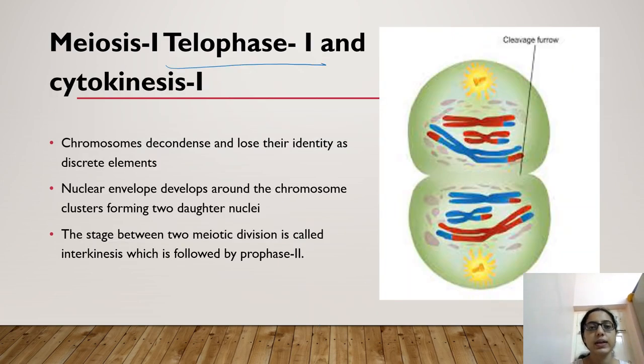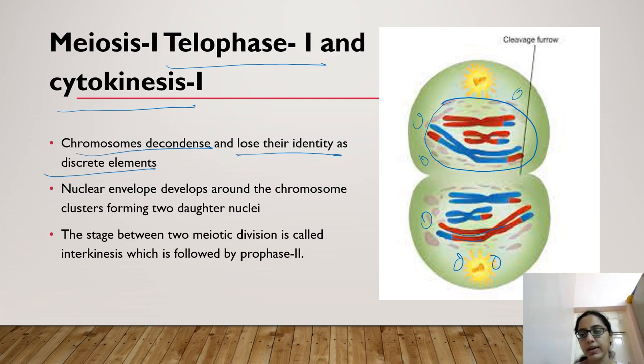Now in telophase 1 and cytokinesis 1, in telophase 1 the nuclear membrane appears, the cell organelles reappear, and the chromosomes decondense, losing their identity as discrete elements. In telophase 1, the nuclear envelope develops, and the stage between two meiotic divisions is called interkinesis.